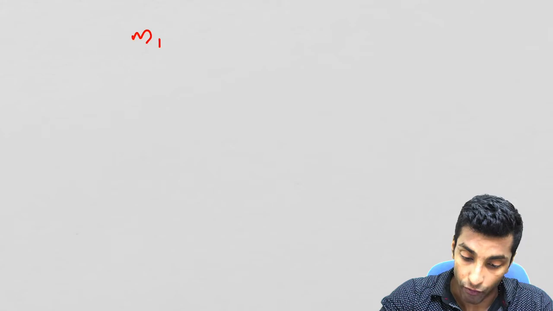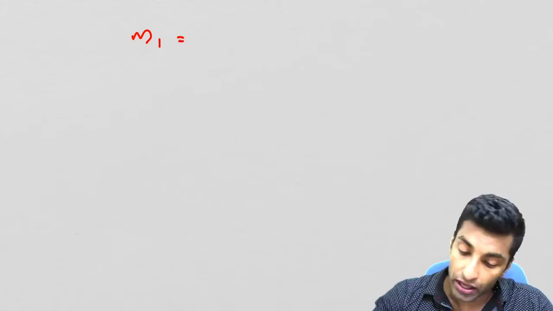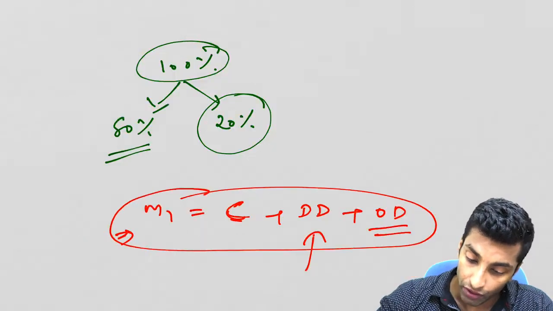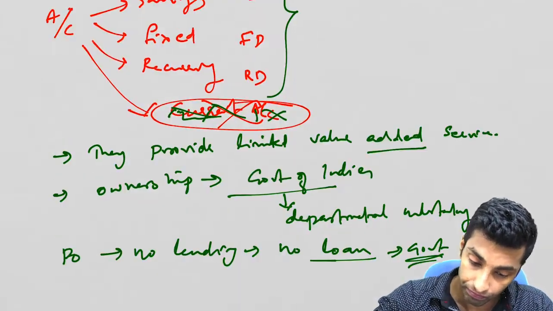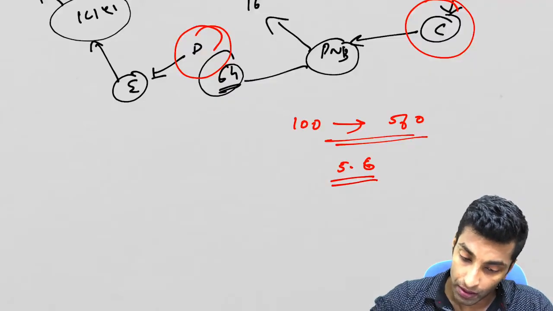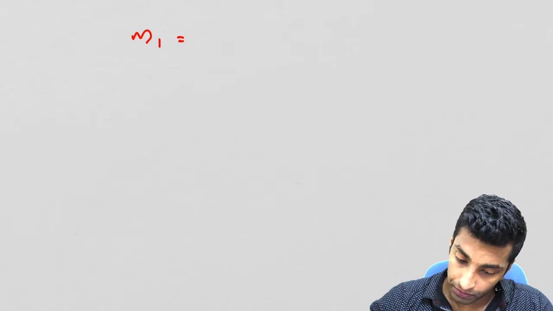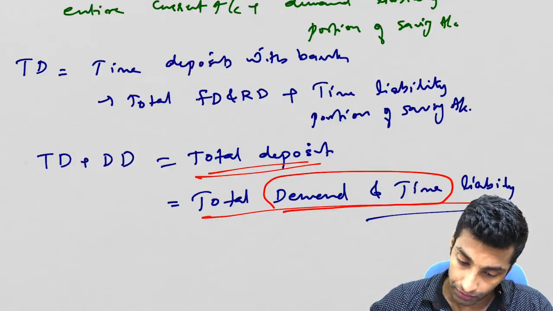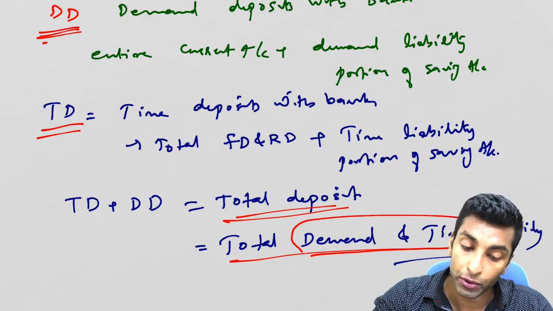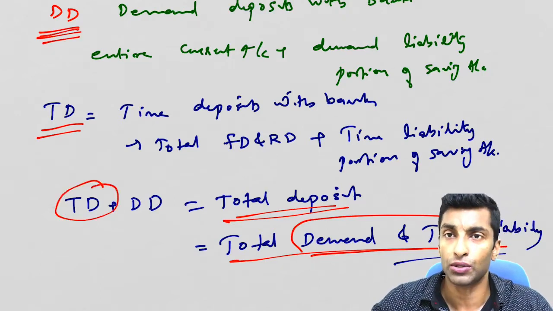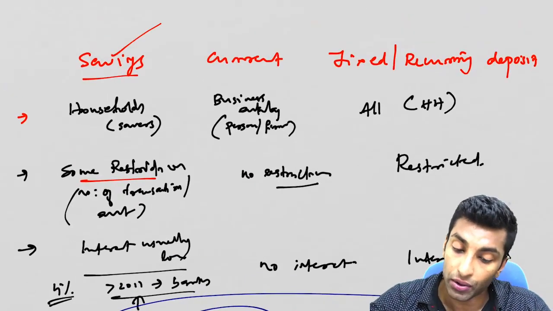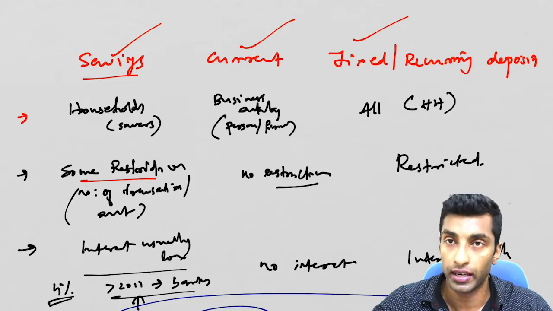The first one is M1. What is M1? We have discussed different types of deposits here. We have discussed time deposits, demand deposits, and total deposits. So there is no need to have any confusion there. And we discussed savings account, current account, fixed deposits or recurring deposits.